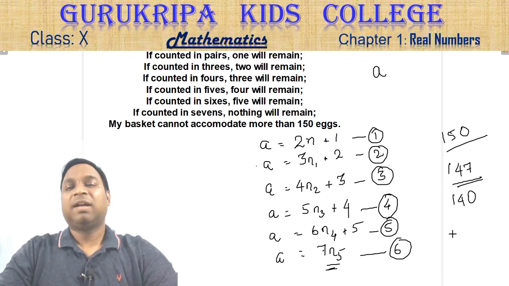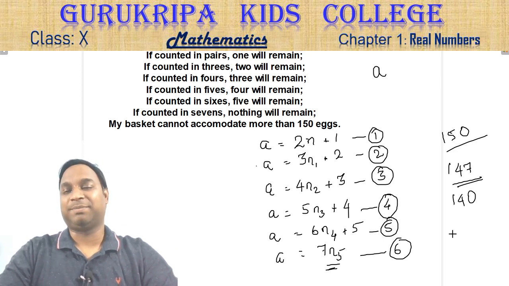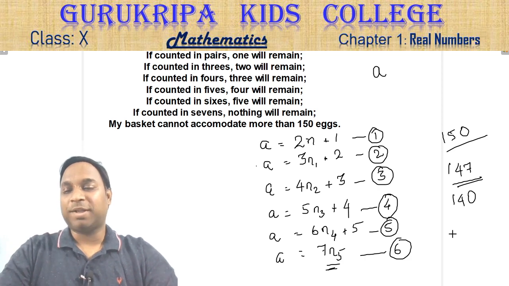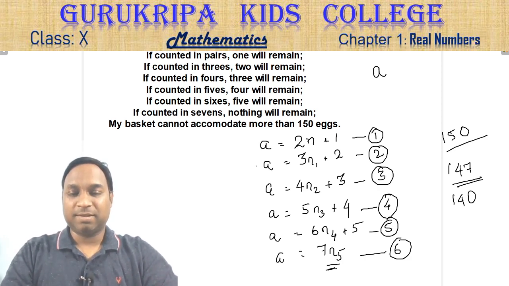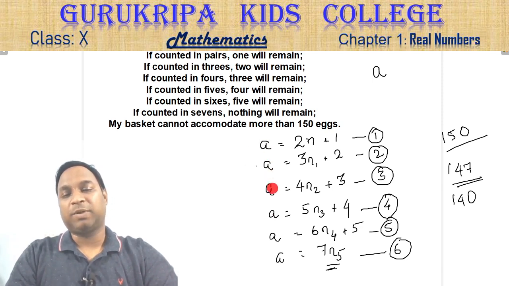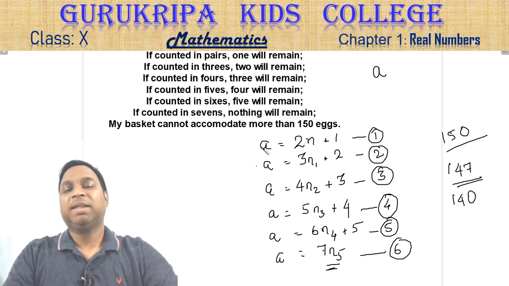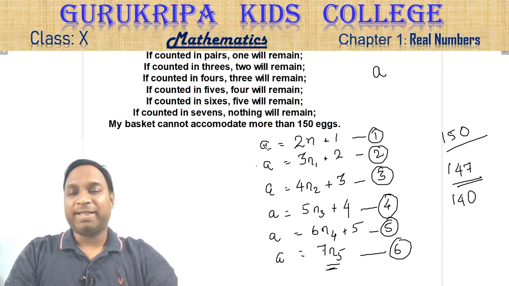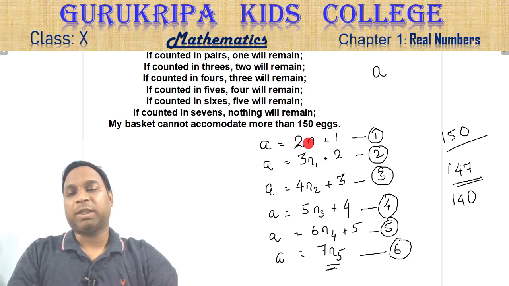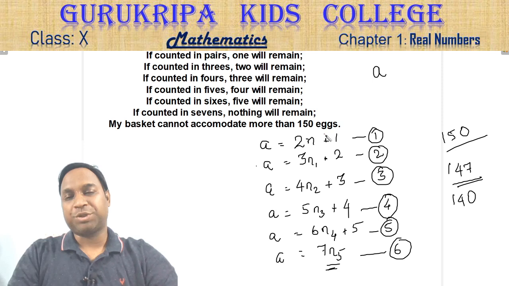Okay. Now, this puzzle was not there for you to solve. This puzzle was there for you to understand something. What is there to understand in this? Listen carefully here. We have seen here A is the number of eggs. We are always talking about the number of eggs in the basket, which is A. And we know that when we divide this A by 2, we get a quotient as n and remainder as 1. We are getting one quotient and one remainder.